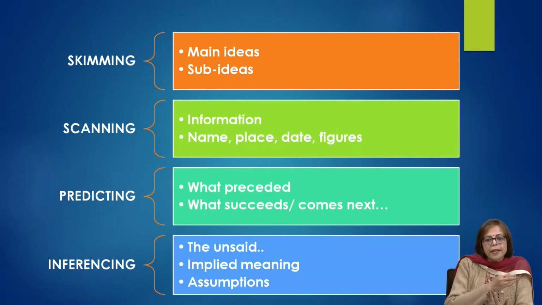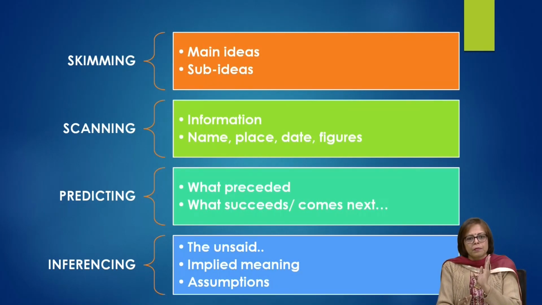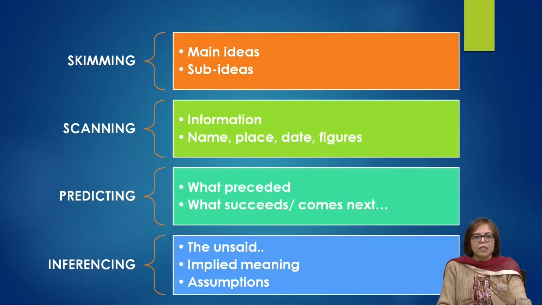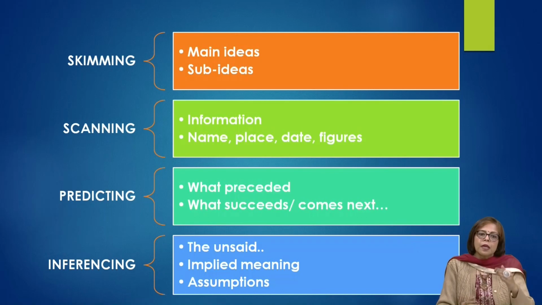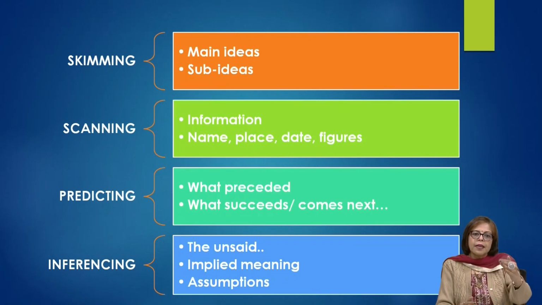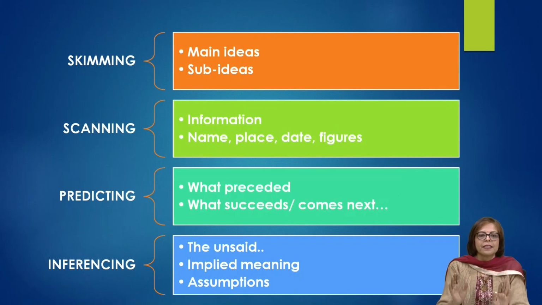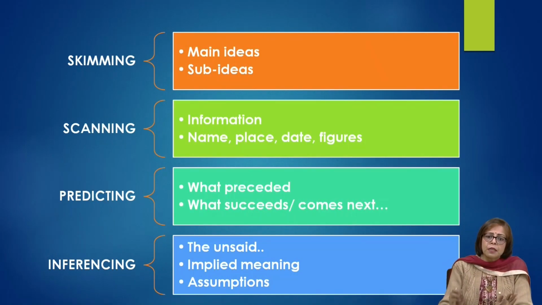So when you look at the text very quickly, you glance through the entire text, we call that skimming. Reading to make sense of the gist of the message, the main idea of the message, is one of the very important receptive skill called skimming. Any reader, any listener tries to first focus on getting the main idea of whatever is being said. This main idea is reinforced by scanning. You scan for information. Try to identify